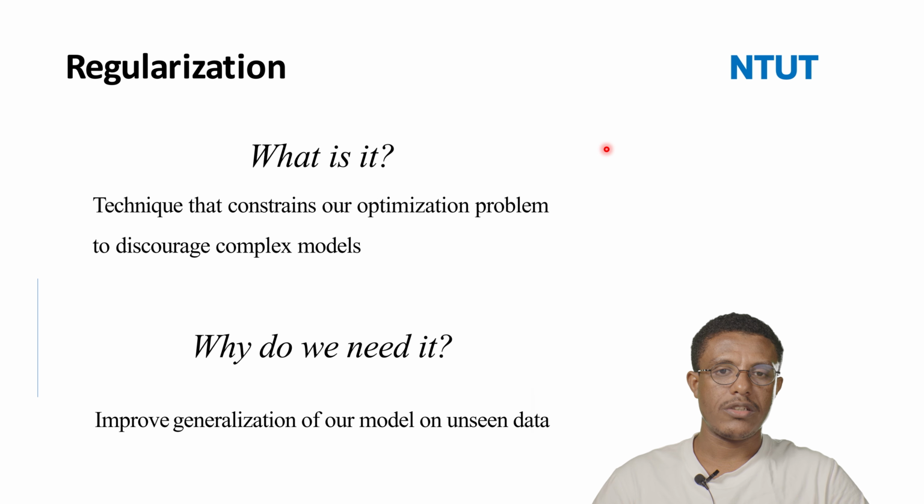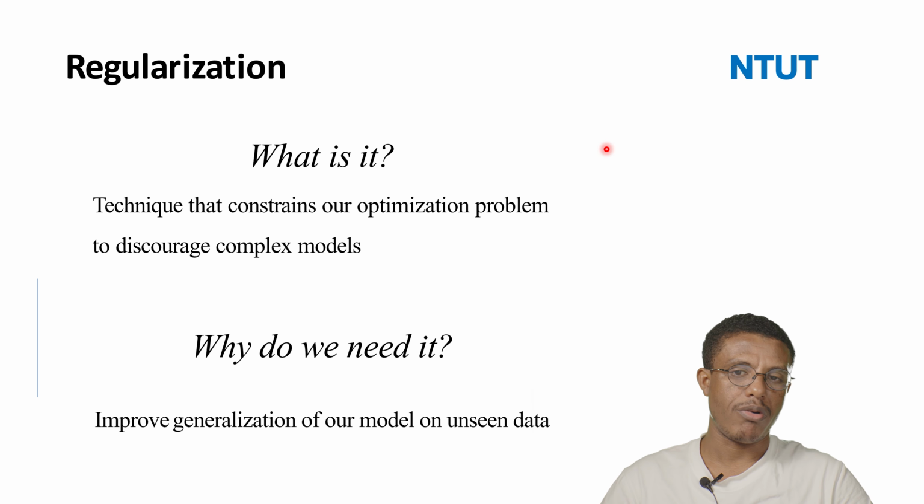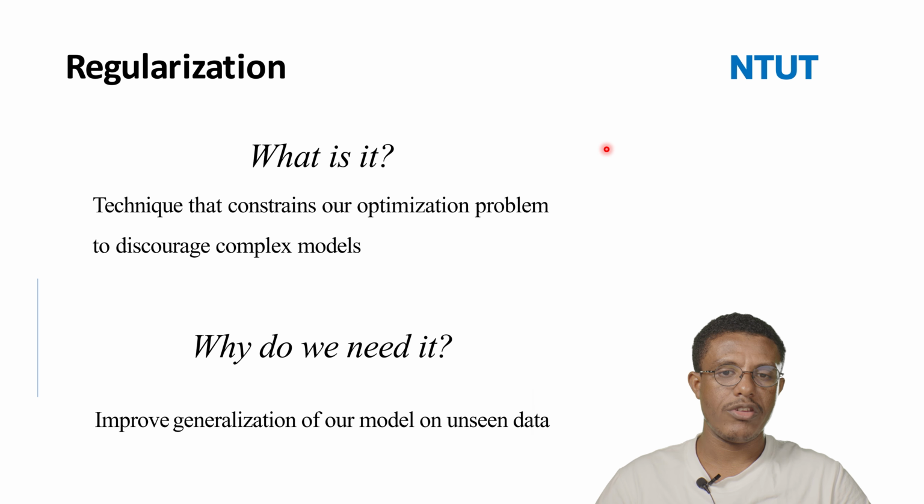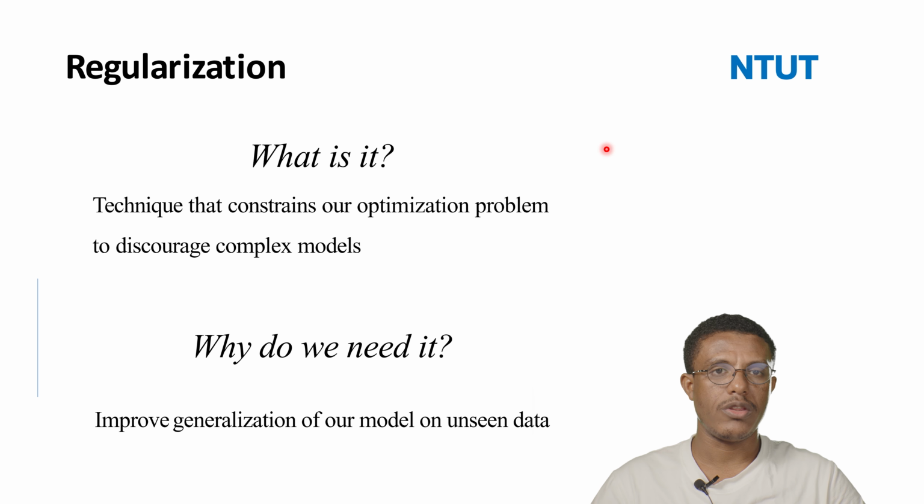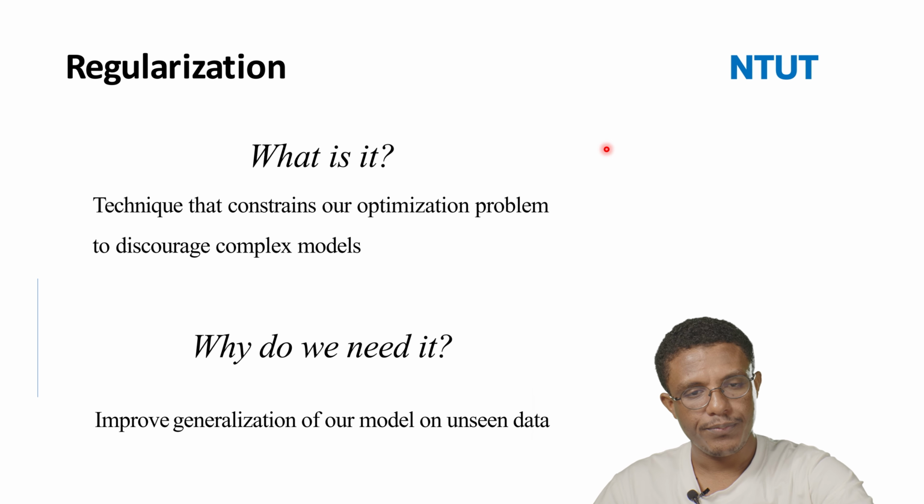The first technique that helps us avoid the overfitting problem is regularization. Regularization is a mechanism or a technique that constrains our optimization problem and tries to discourage complex models. The reason we use it is to improve the generalization of our models on unseen data, which we call new test data. There are different regularization mechanisms that help us improve the performance of the models, especially on the test data.